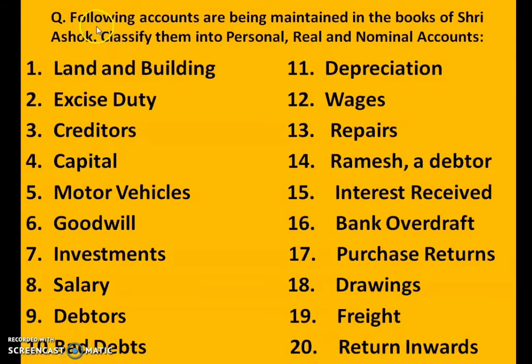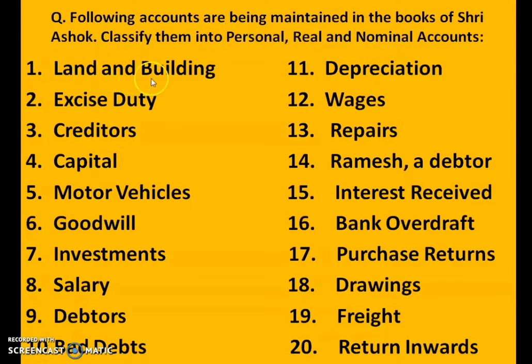Here in this problem, the following accounts are being maintained in the books of Sri Ashok. Classify them into personal, real and nominal accounts. So these are the list of items given to you. You just have to identify whether it is a personal account, real account or nominal account. You know that personal account means names of the persons or institutions or firm, company, and will come in the personal account. Real account is something related to money, assets. Nominal account is expenses, losses, income and gain.